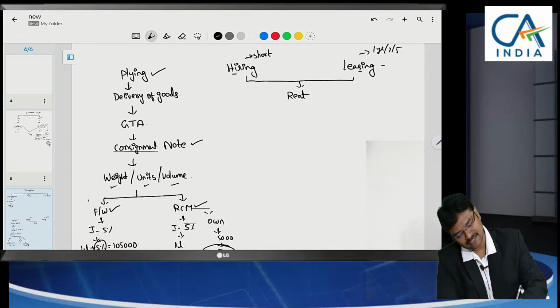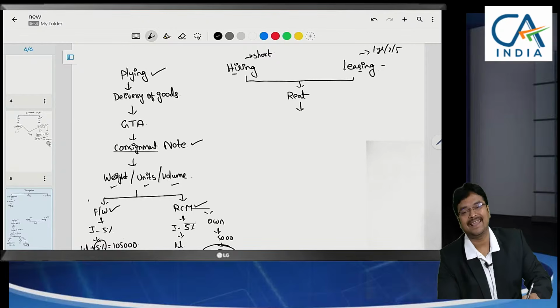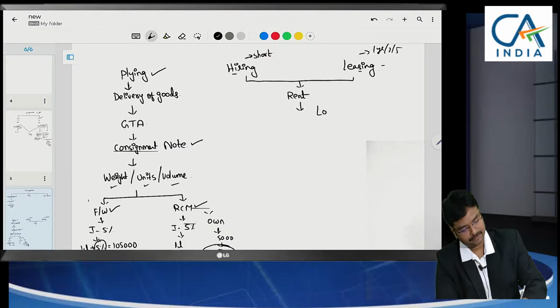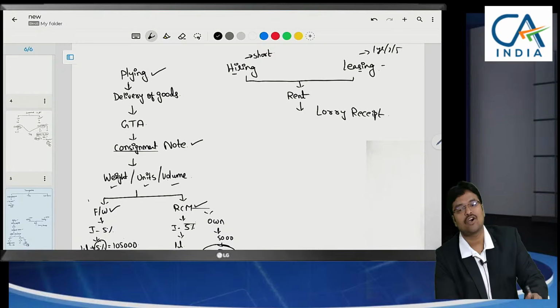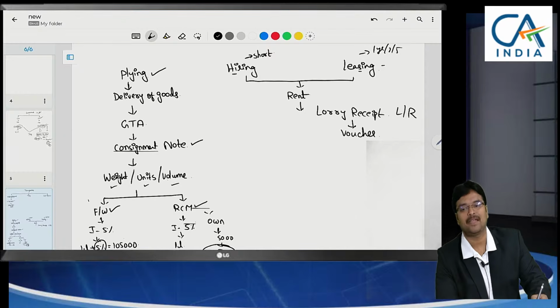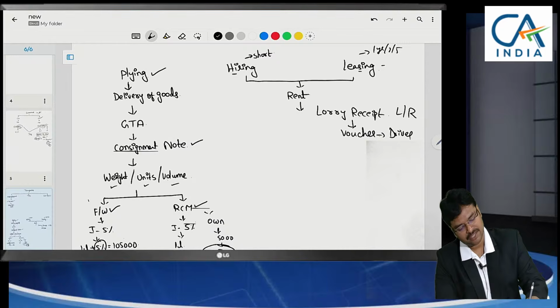So in case of hiring or leasing goods carriages, a lorry receipt will be arranged. What we usually arrange is a lorry receipt, which we say as LR, or else based on a voucher, we prepare the payment voucher, and in that payment voucher the driver signs and receives the payment.